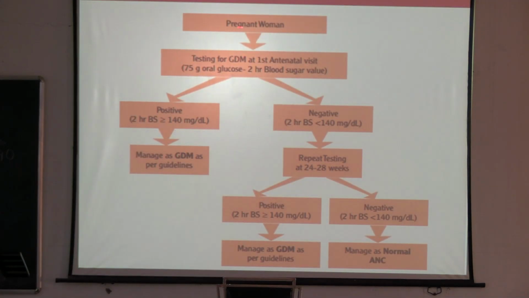Suppose a pregnant patient presents to you at the first antenatal visit, you will do a 75 gram glucose test. If it is more than 140, it is positive, and you will manage as per GDM guideline. If it is negative, you will repeat the test at 24 to 28 weeks.